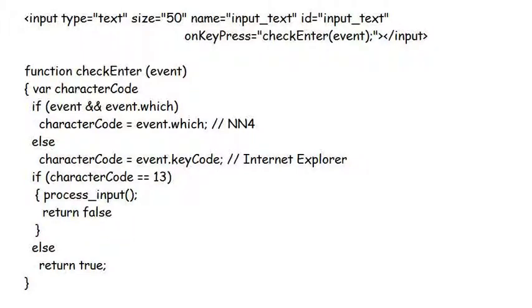Here you see the HTML code for the text field in which the user enters his phrase called input text. It responds to every key press to detect whether the enter key has been pressed, and if so, it calls the function processInput. The function checkEnter is a standard way of checking for any particular key press on a web page, with the appropriate number substituted. The number 13 here is the character code for the enter key.